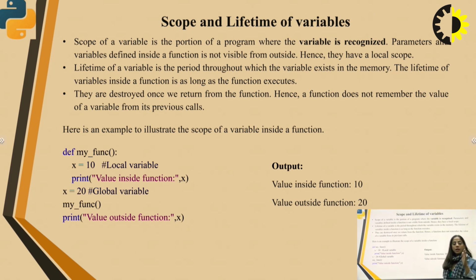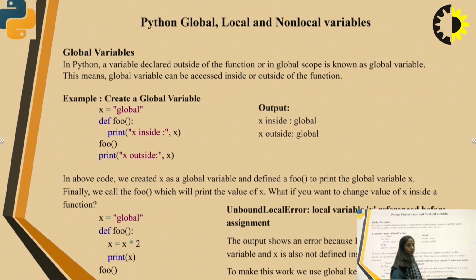Now we exit the function. Now x has the value 20. It no longer contains the value 10, since you have already exited the function. Now we will print the message value outside function is x, which is 20 now. Okay, this is how it will be executed.